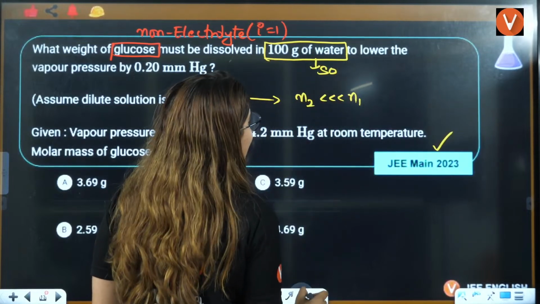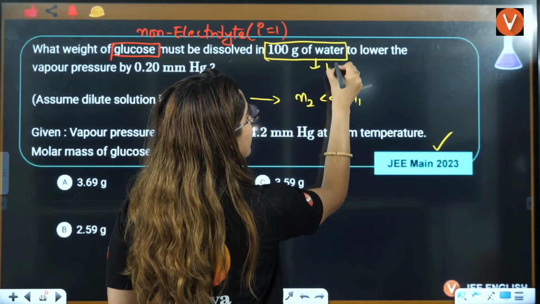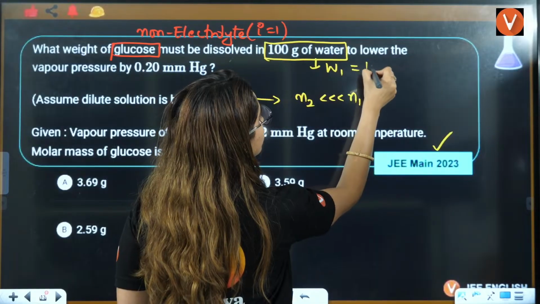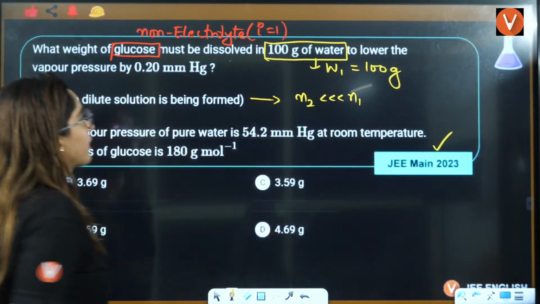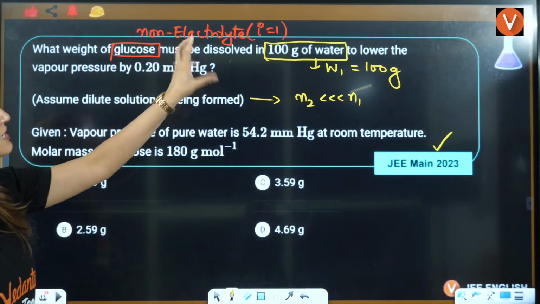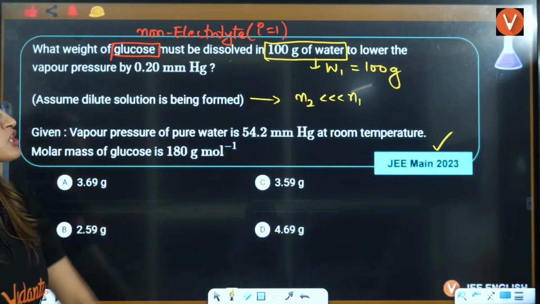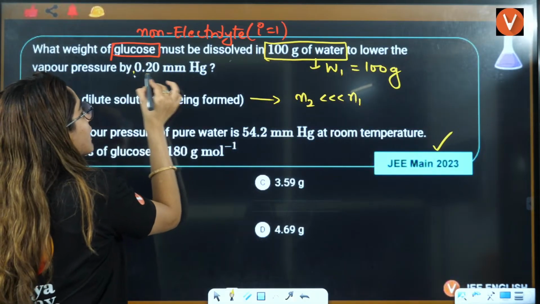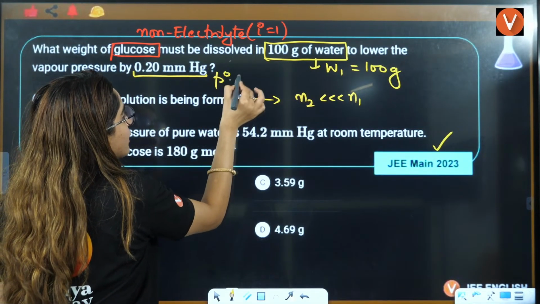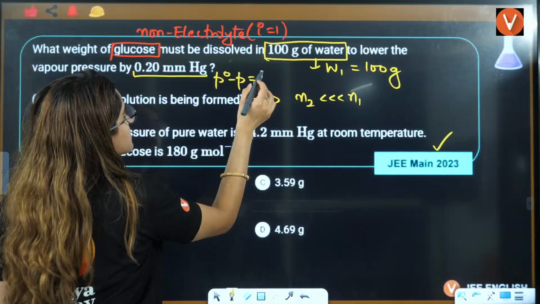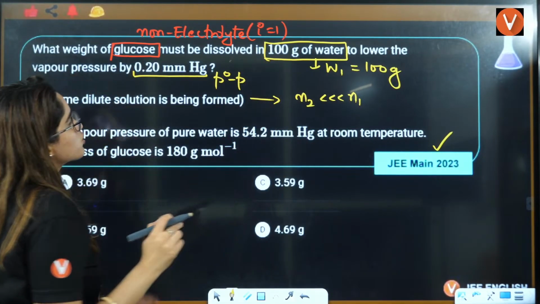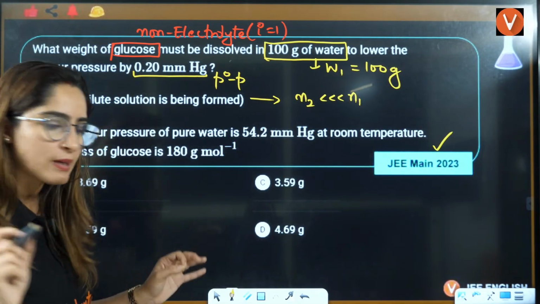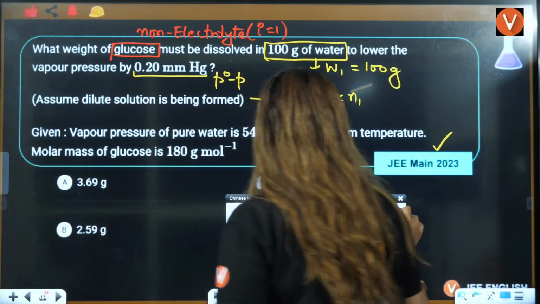Mass of solvent is 100 gram. Very good. So it is the mass of solvent. So can I just write it as solvent is represented by 1? So W1 is given to be 100. Okay. What about this? They are saying to lower the vapor pressure by this. That means the difference in the vapor pressure is this. That means what they are giving is P naught minus P equals 0.20 mm of Hg.